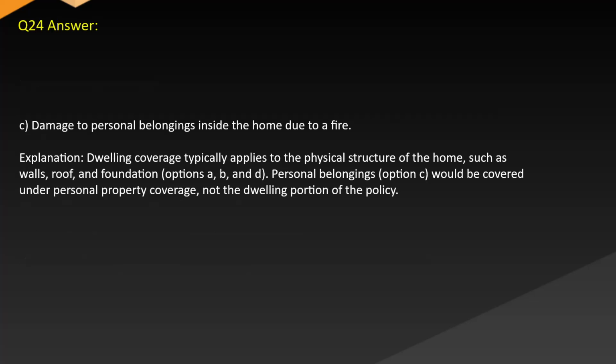Answer C. Damage to personal belongings inside the home due to a fire. Explanation: dwelling coverage typically applies to the physical structure of the home, such as walls, roof, and foundation. Options A, B, and D are covered. Personal belongings, option C, would be covered under personal property coverage, not the dwelling portion of the policy.